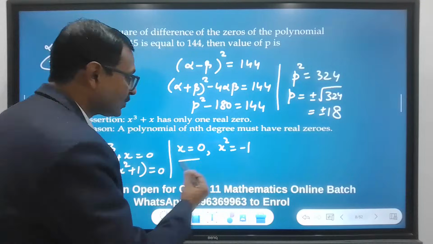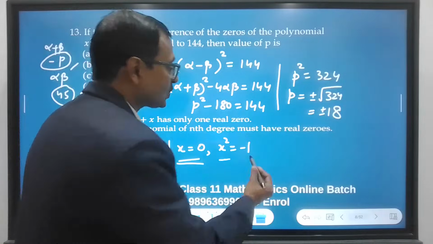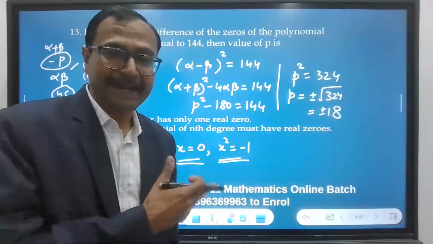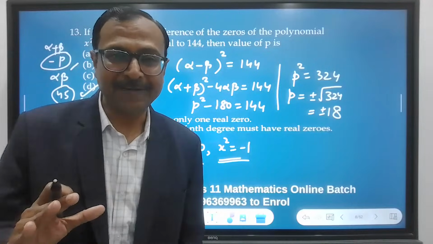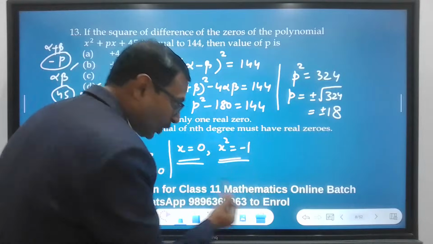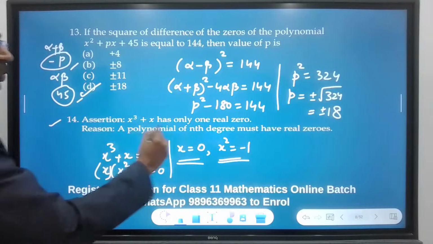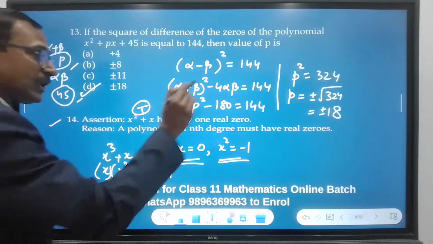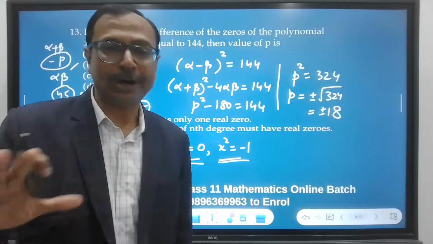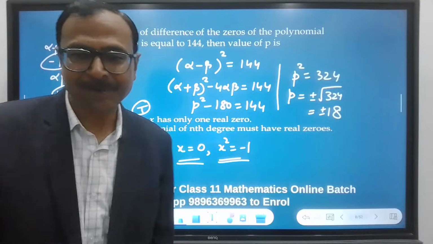Now x equal to 0 is a 0 of the polynomial, correct? But x square equal to minus 1, can square of any number be negative? It will never be negative, right? And therefore this cannot give you a real 0. And so the answer is true. This is true because it has only one real 0. The other zeros are non-existent or complex, or imaginary.